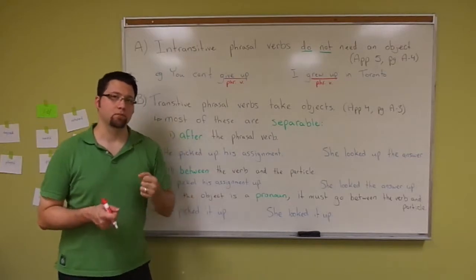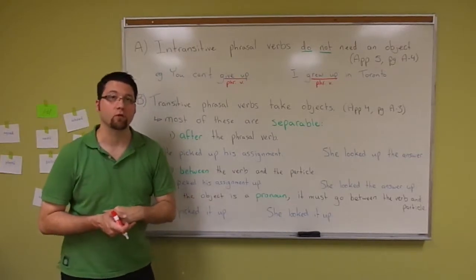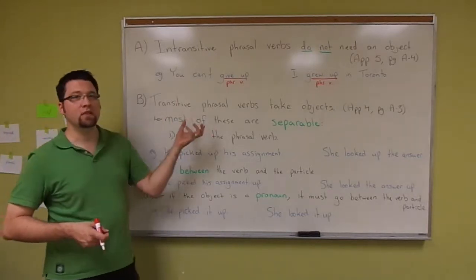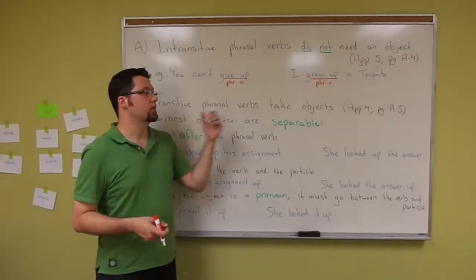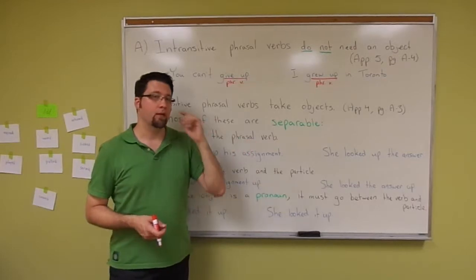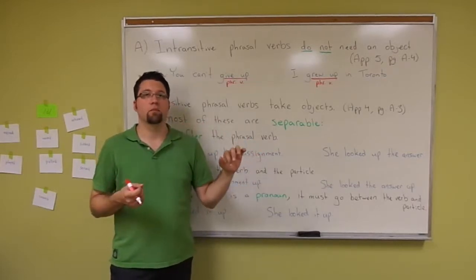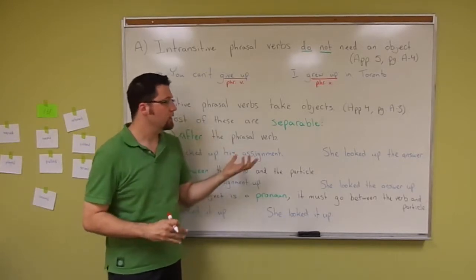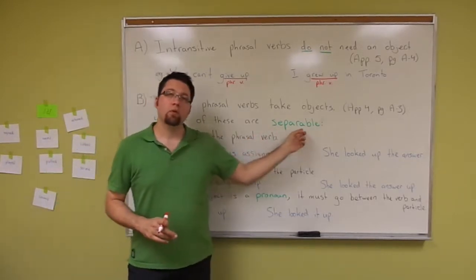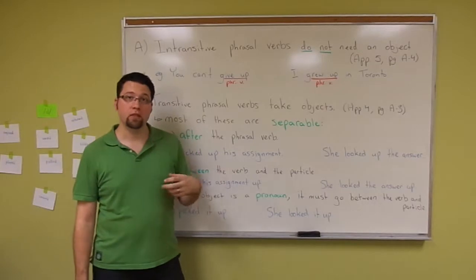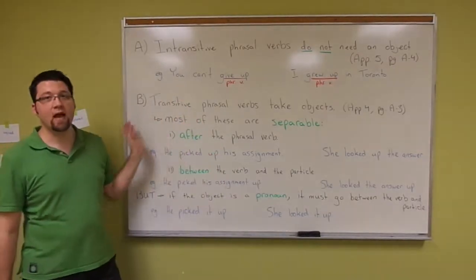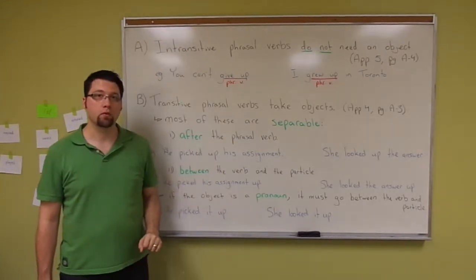There's another problem with transitive phrasal verbs. And what it is that most of these phrasal verbs are separable. That means that we can separate them, and it doesn't lose its phrasal verb meaning. When I say separable, it means I can put the object in two different places. The first is after the whole phrasal verb.